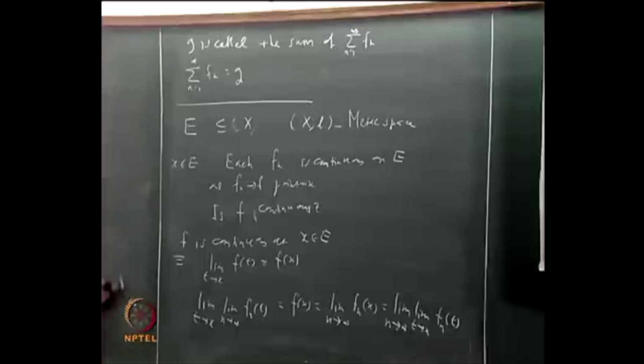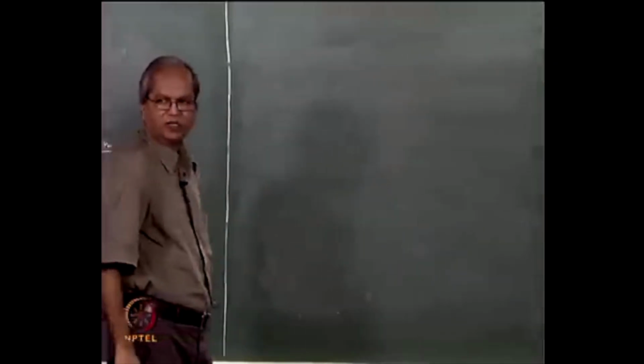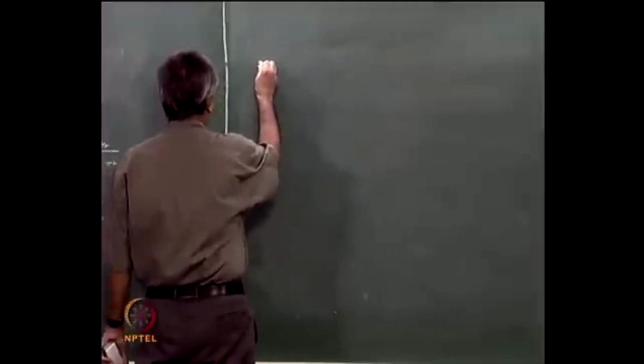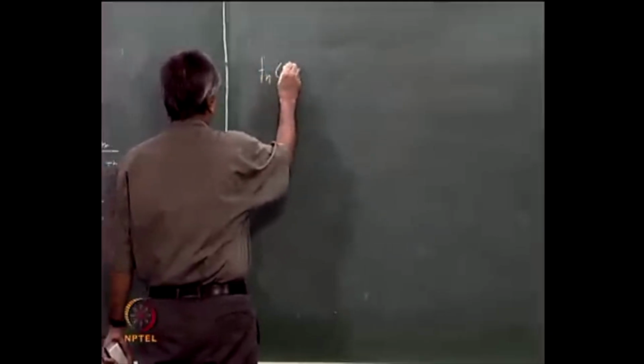Now before proceeding further, let me give one more example to illustrate that things are not very good with respect to pointwise convergence, even when we talk of integrability. I will not give all details, I will give some of these things to you as an exercise.